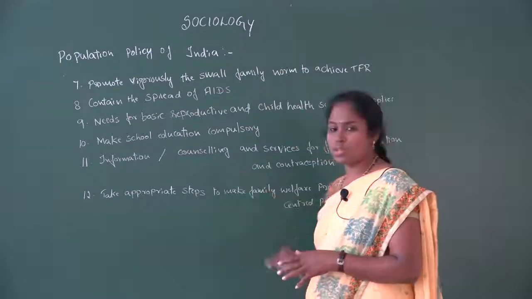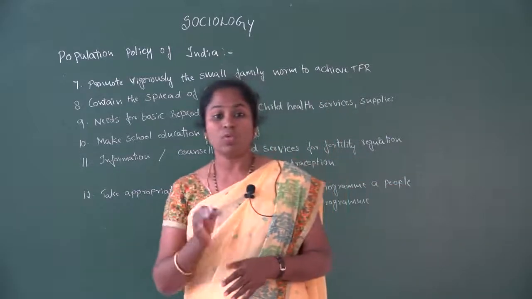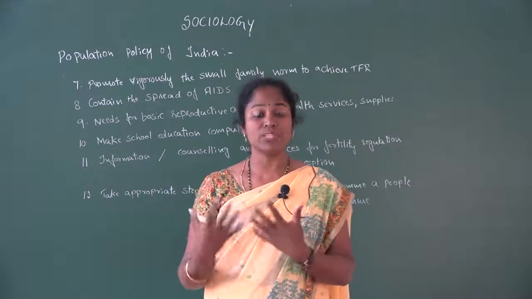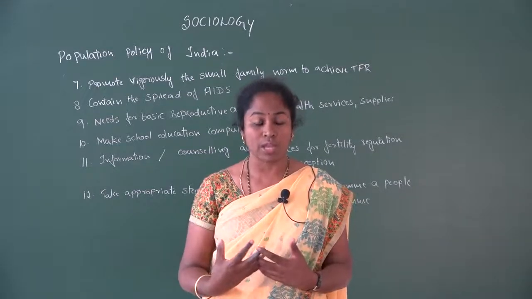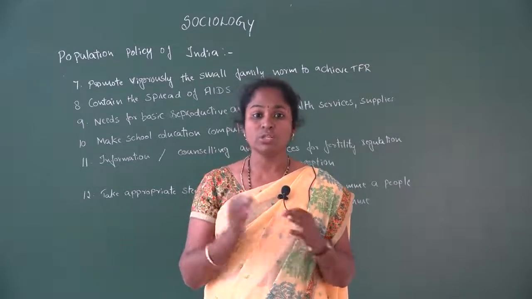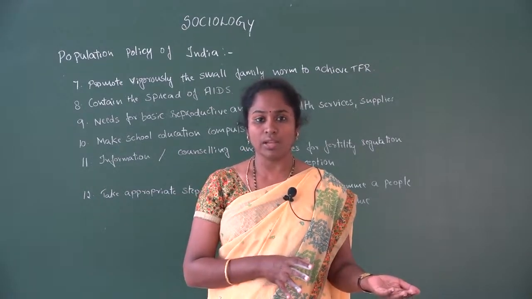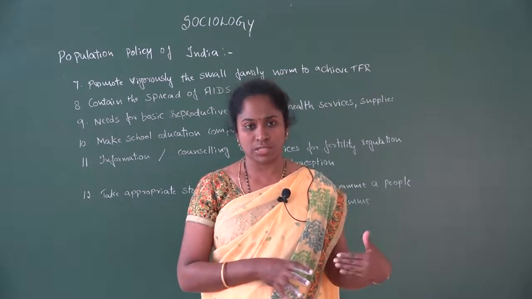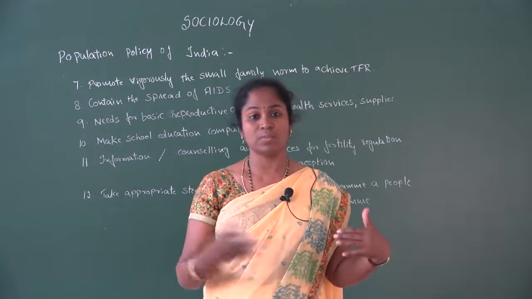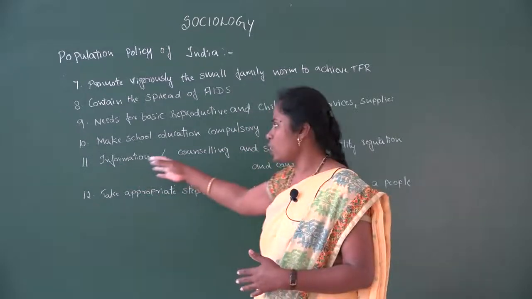Next one is the 10th one, make school education compulsory. So it is important to give knowledge, especially. If the person is educated, then at least he can understand what family planning is and what problems we have, and how to adopt these things, and these are very important. So it is very important that the child gets education here. So it is very important to make education compulsory till 14 years. Till 14 years, free and compulsory education has been adopted now, which we could find in Indian society. So here we can see that is one point which we can find.